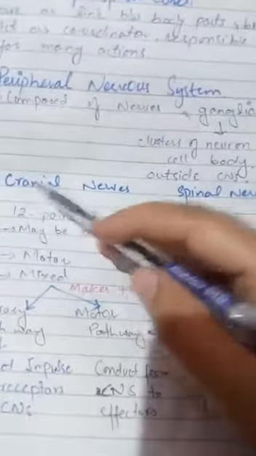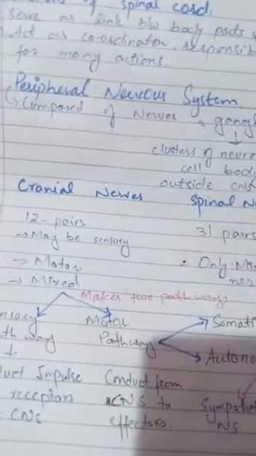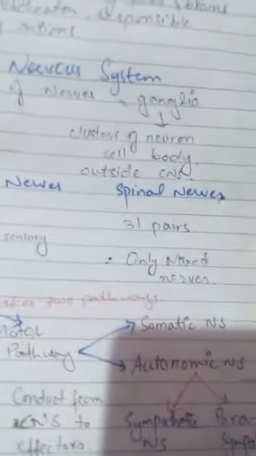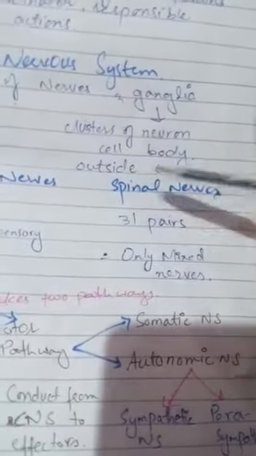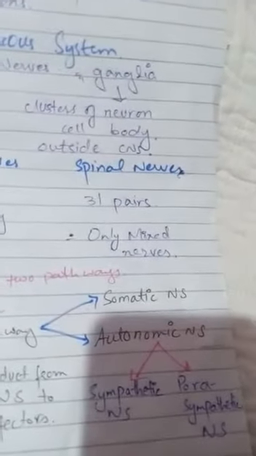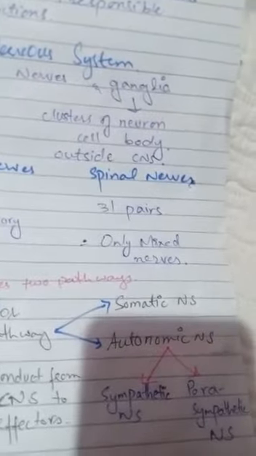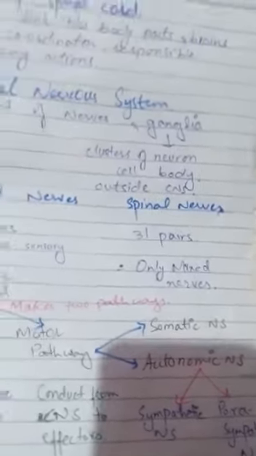The cranial nerves may be sensory nerves, motor nerves, or mixed nerves. But we studied that the spinal nerves consist of only mixed nerves. It means they contain the axons of the sensory neurons and also the axons of the motor neurons. So we will discuss the cranial nerves in detail.